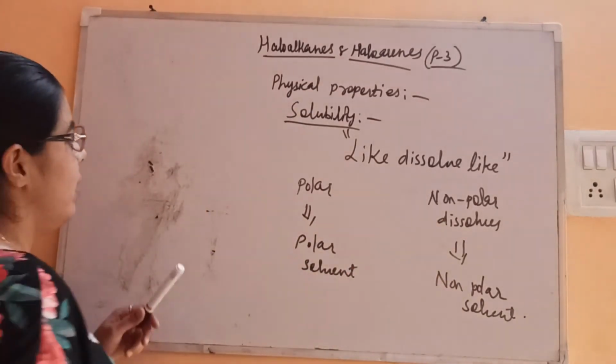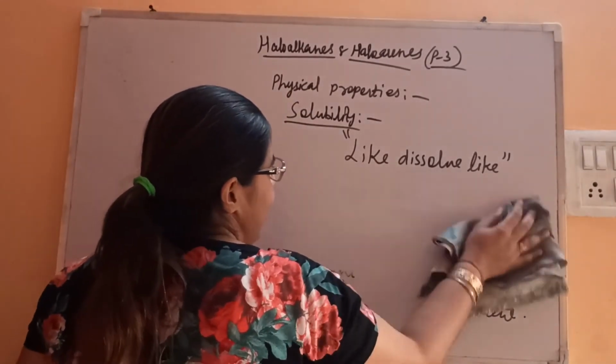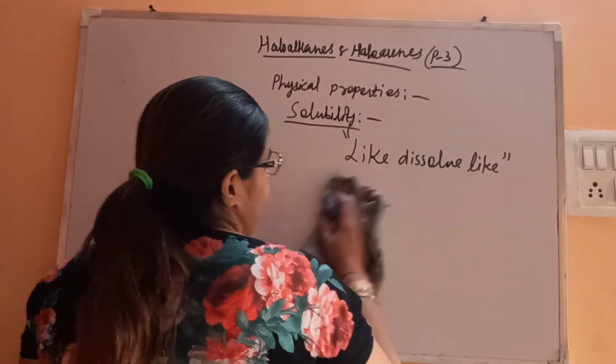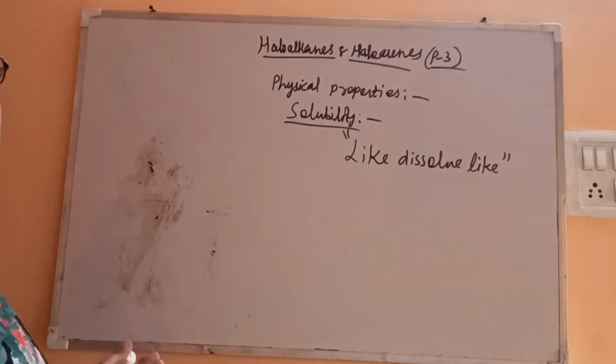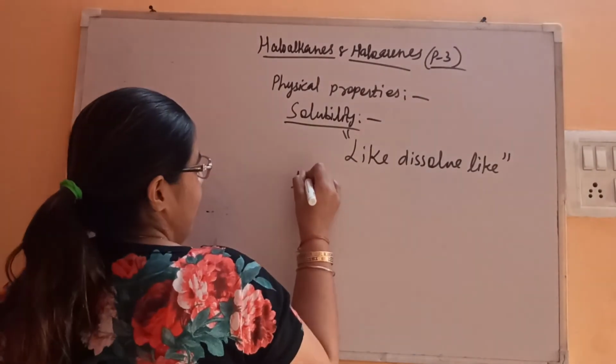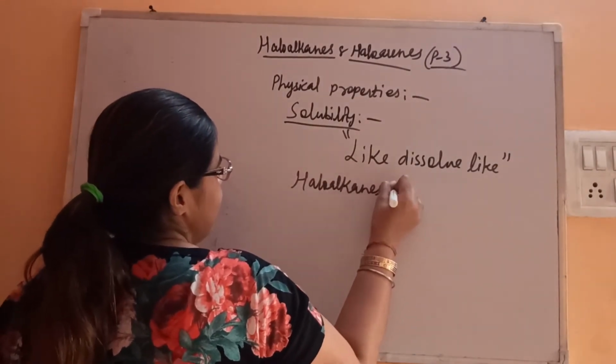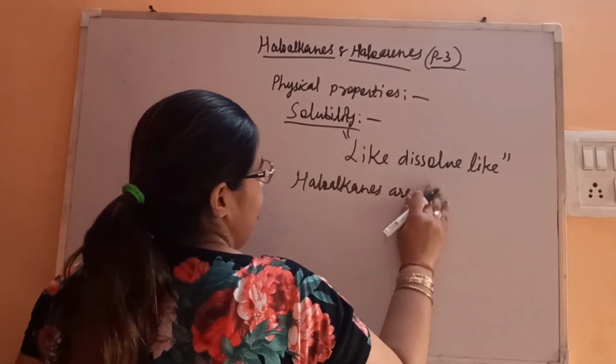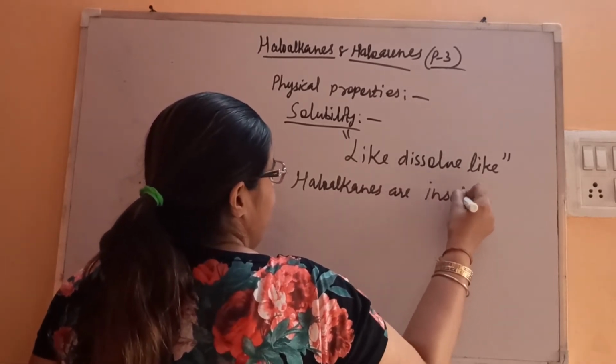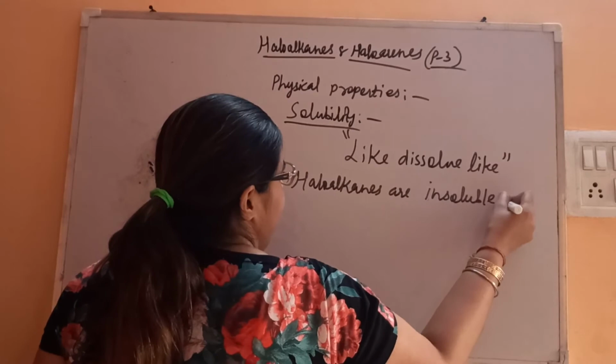Okay, now here what is the thing? If you see the nature of haloalkanes, the bond is polar. Polarity is there, but still it is not soluble in water. Let's see the reason behind this. Haloalkanes are insoluble in water.